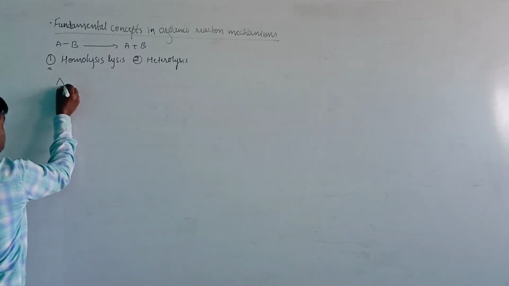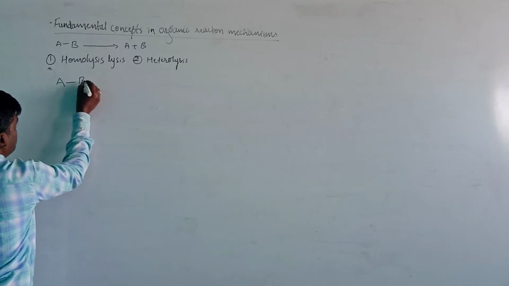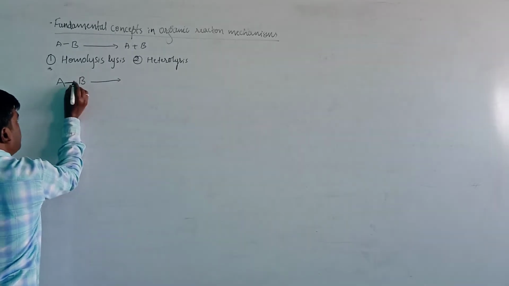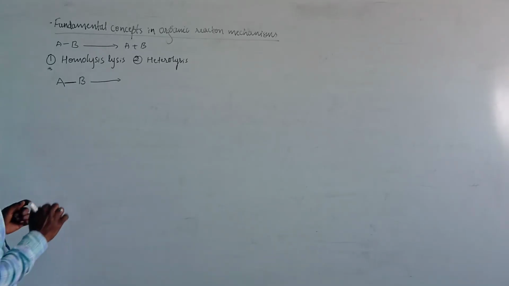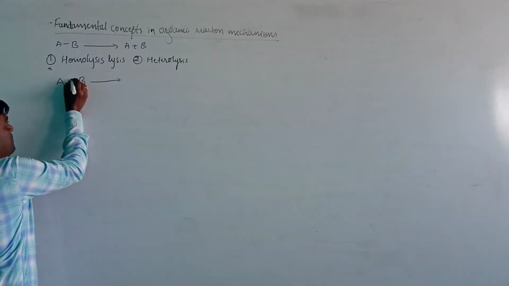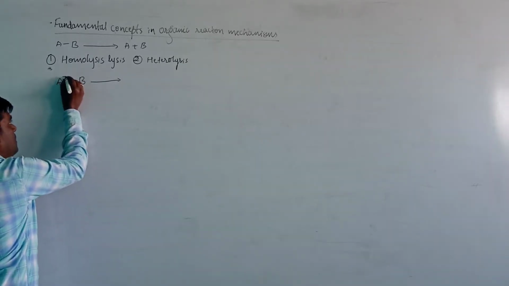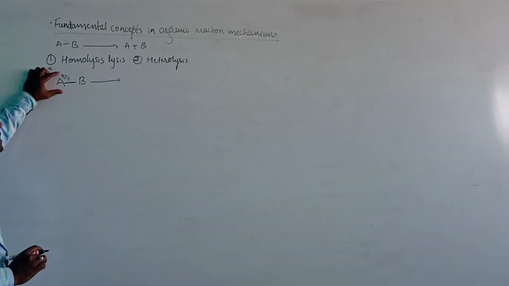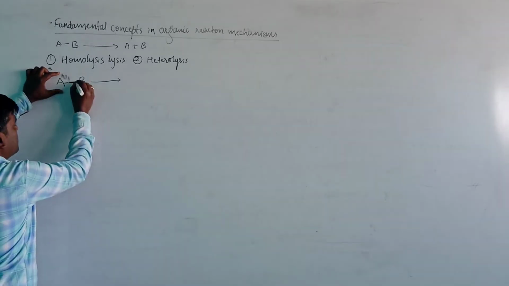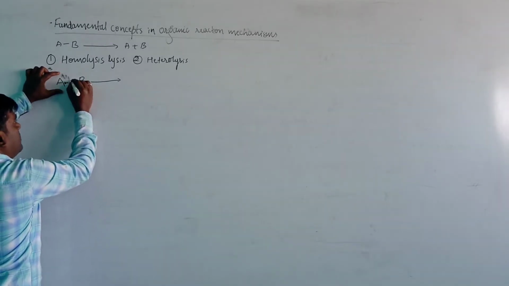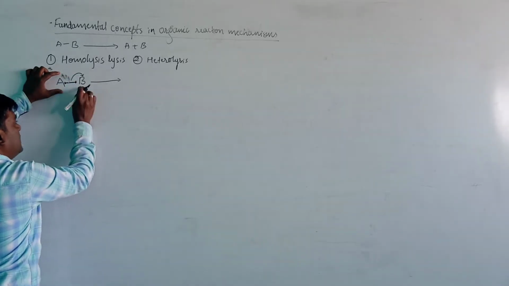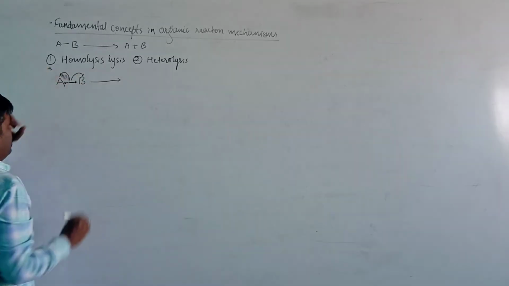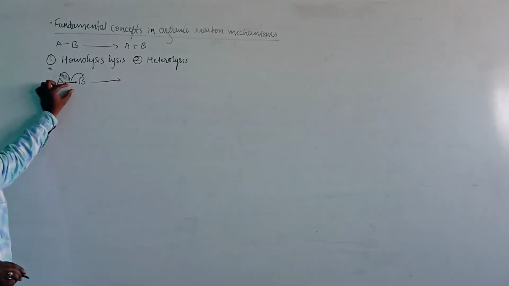Consider an example, where A and B are the molecules carrying out the reaction. When the bond is broken between these two molecules, the bond is equally broken in such a way that the electrons are shared equally in this breaking of bond. One electron is gained by B, and another electron is gained by A. The symmetrical cleavage of the bond will take place.